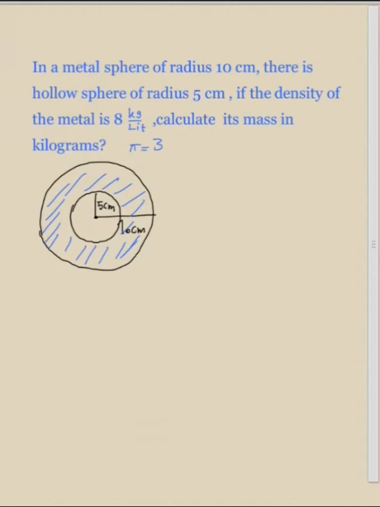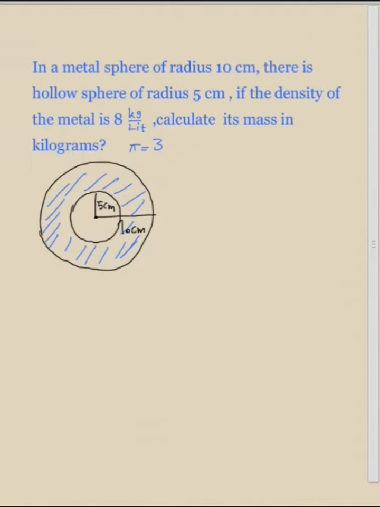So we must find the volume of the space colored in blue. For finding the volume of this part, we must first find the volume of a filled sphere with a radius of 10 centimeters, and then find the volume of a hollow sphere with a radius of 5 centimeters, and then subtract the volume of the hollow sphere from the filled sphere.